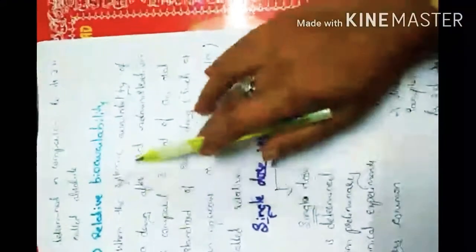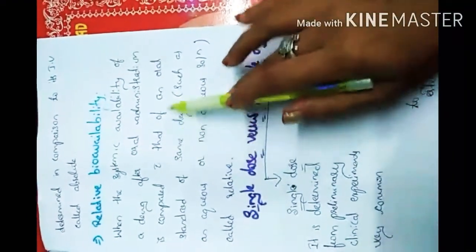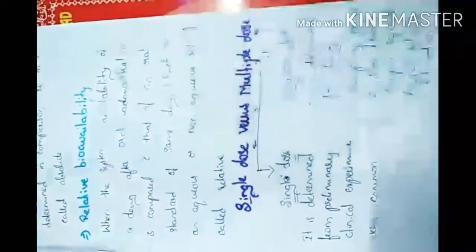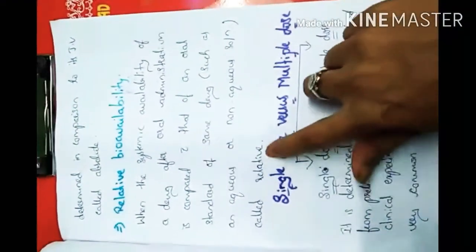Next, relative bioavailability: when the systemic availability of a drug after oral administration is compared with that of an oral standard of the same drug, such as an aqueous or non-aqueous solution, it is called relative.